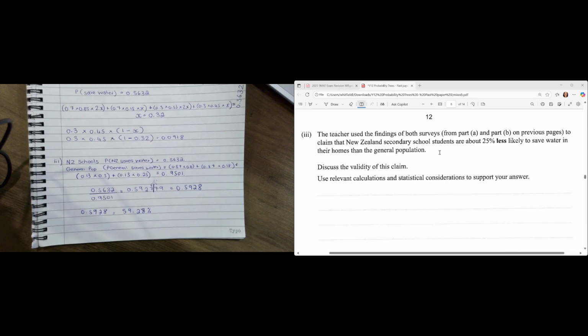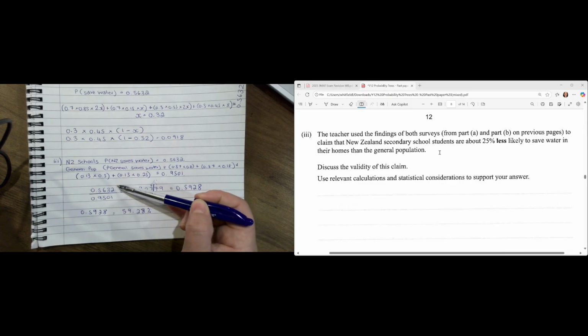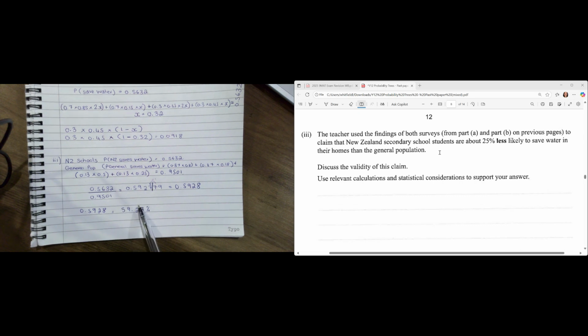Now, what you need to understand is that if this number was the same as this number, it would be like 1 over 1, which would give us 1.0, which means they're equally as likely as this, right? But now, if you look at this number, this is out of 100.